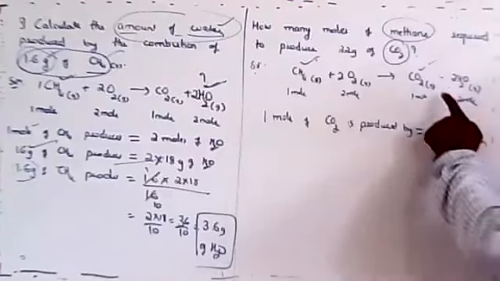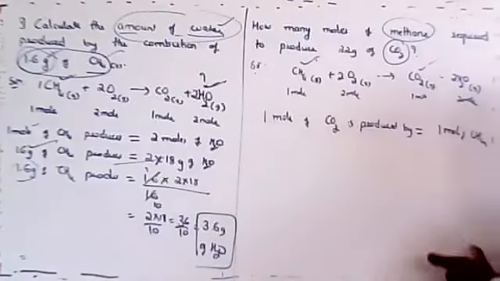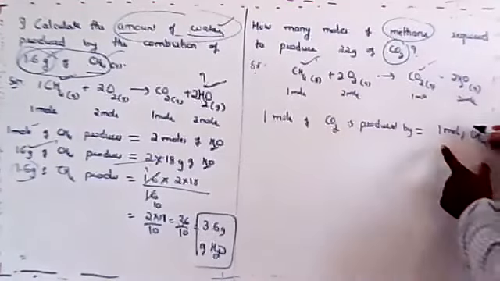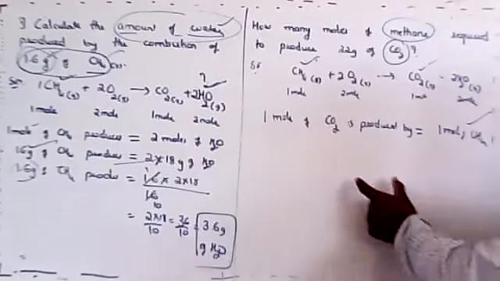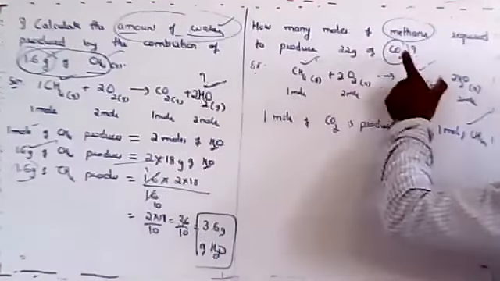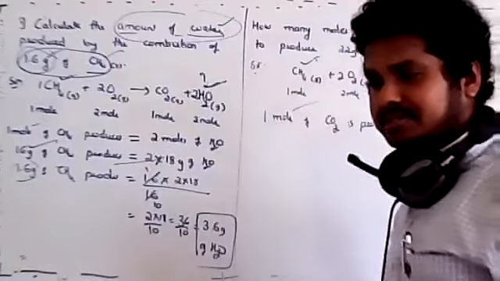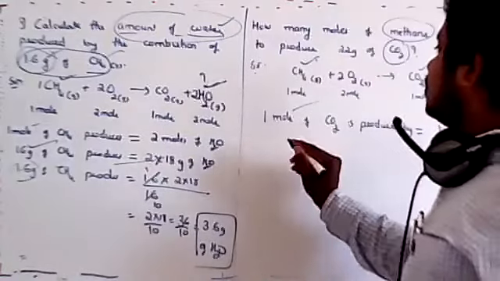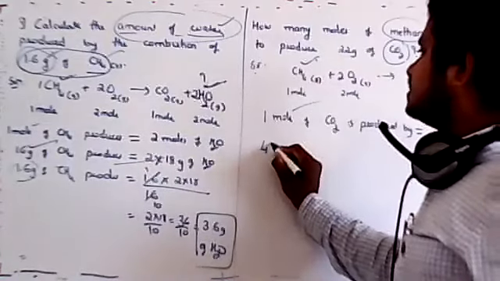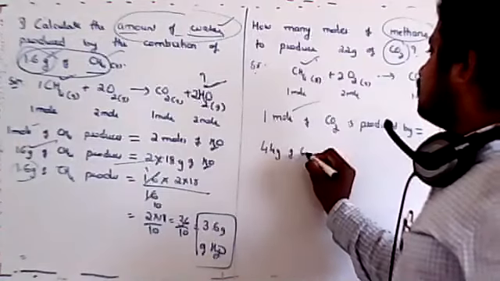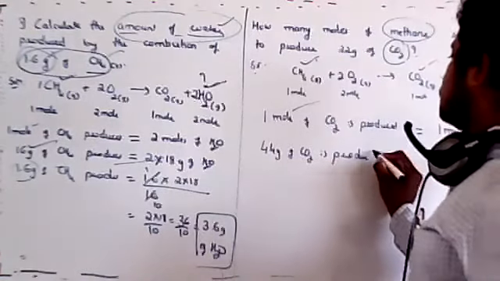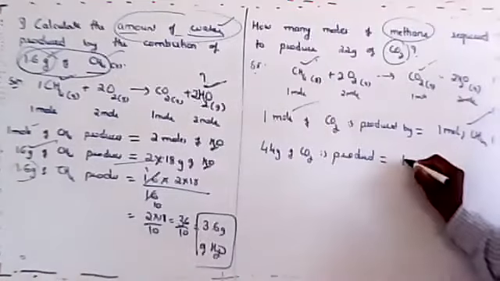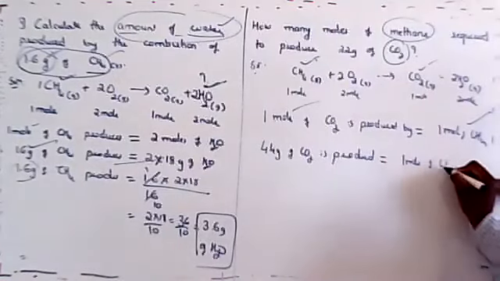Now, CH4 is asked in terms of mole. You can keep it as it is. There is no need to convert. Final answer will be in mole only. That is what is required. But carbon dioxide mass they are giving, so express this one in terms of mass. Clear? So 1 mole of carbon dioxide is 44 grams of carbon dioxide, produced by 1 mole of CH4.